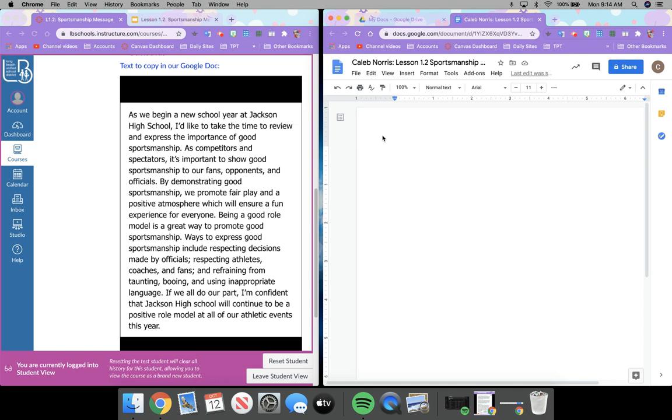Now, something that I've noticed is that because this has the word Jackson and then high school on the new line, what some students will do is they will hit return when they don't need to. The only time that you need to hit return when you're typing a document is if you are starting a new paragraph. So we're not going to actually hit return when we get to the word Jackson. We're just going to keep typing, and then the document will hit return for us, or the computer.